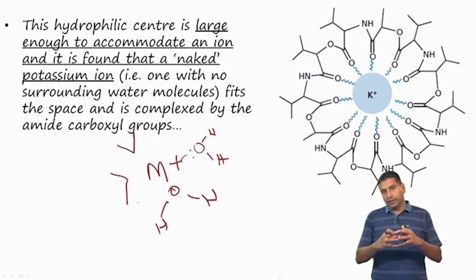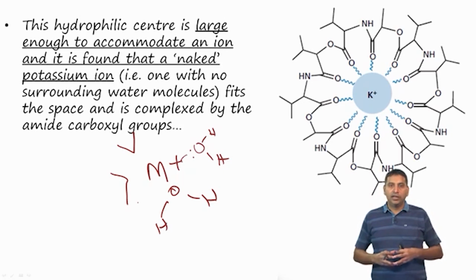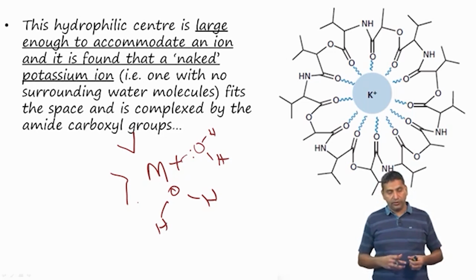However, if the metal ion is very well hydrated, it effectively increases the size of the metal ion, and because of hydration we have to deal with what is known as a hydrated ionic radius.